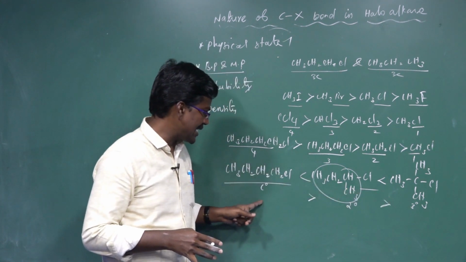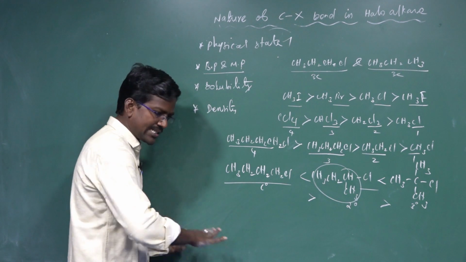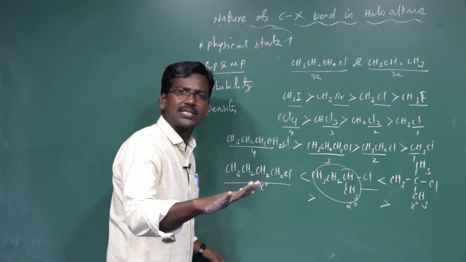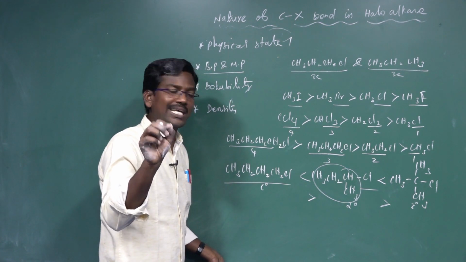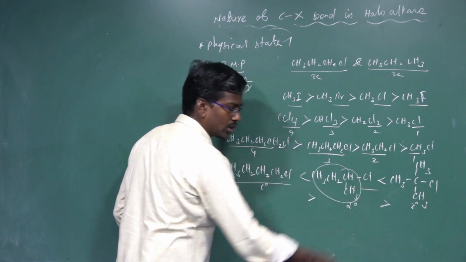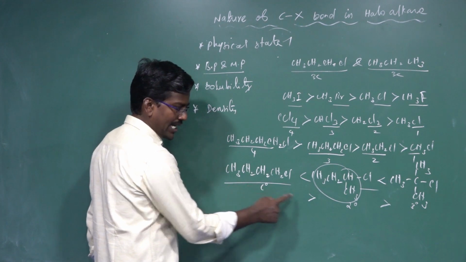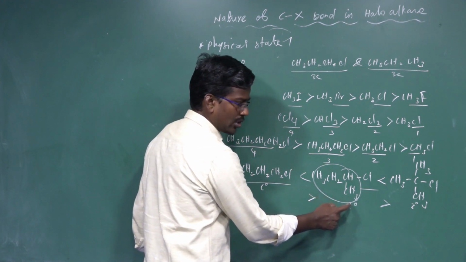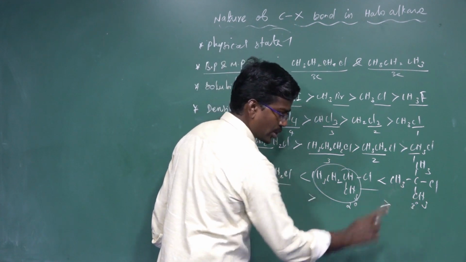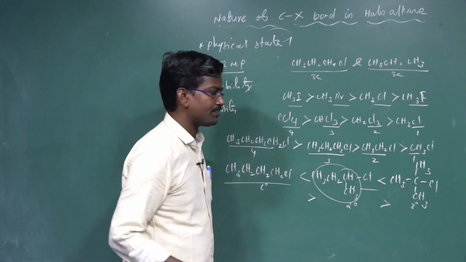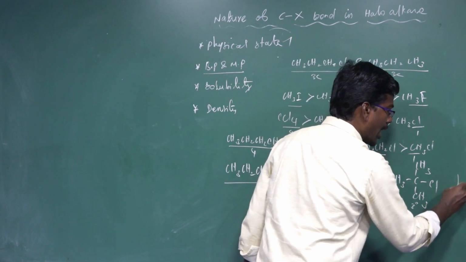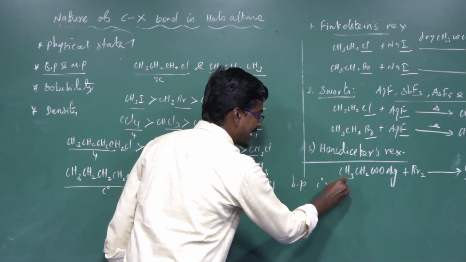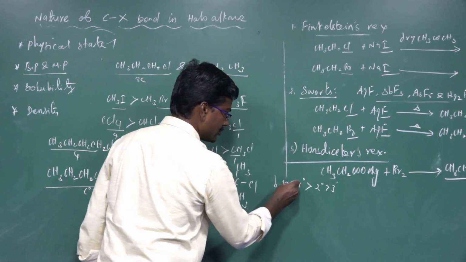Among the three compounds, N-butyl chloride occupies the largest surface area and has more intermolecular attraction, which is why its boiling point is higher. So N-butyl chloride has a higher boiling point than secondary butyl chloride, which is higher than tertiary butyl chloride. For boiling point, primary is greater than secondary, greater than tertiary.